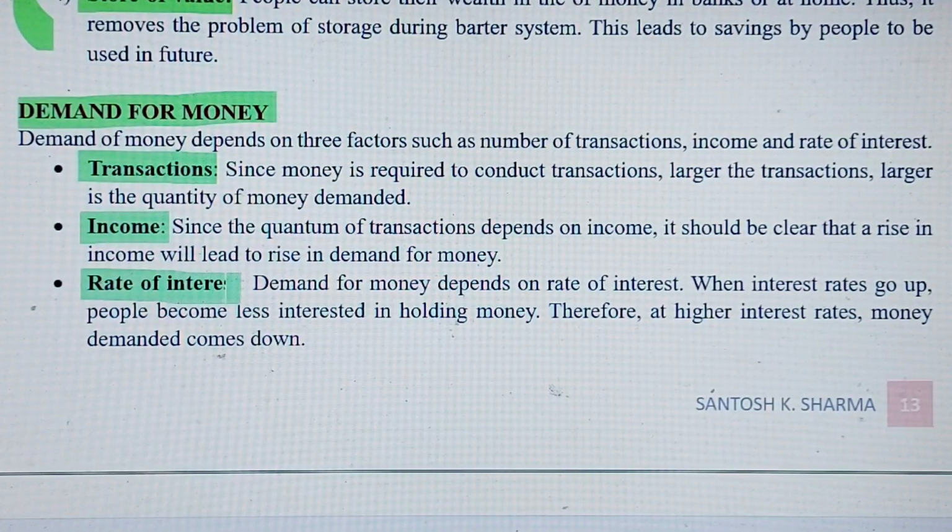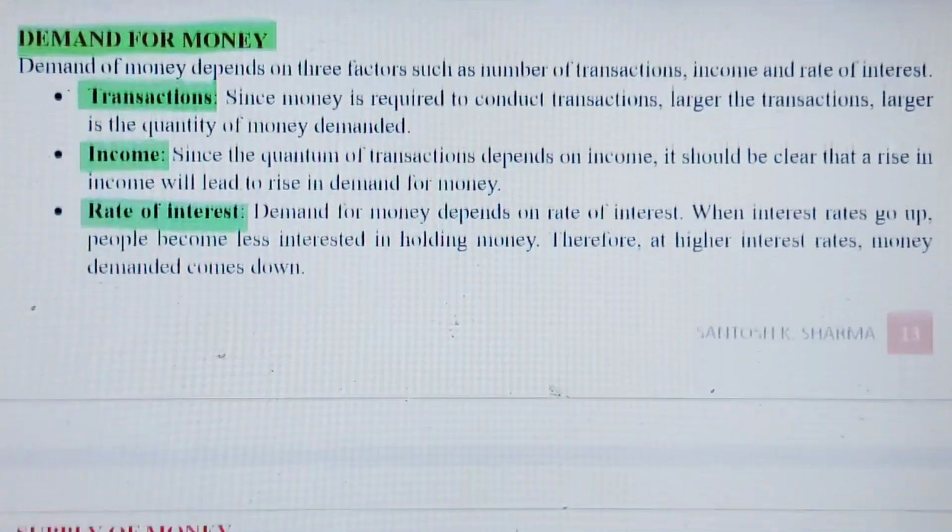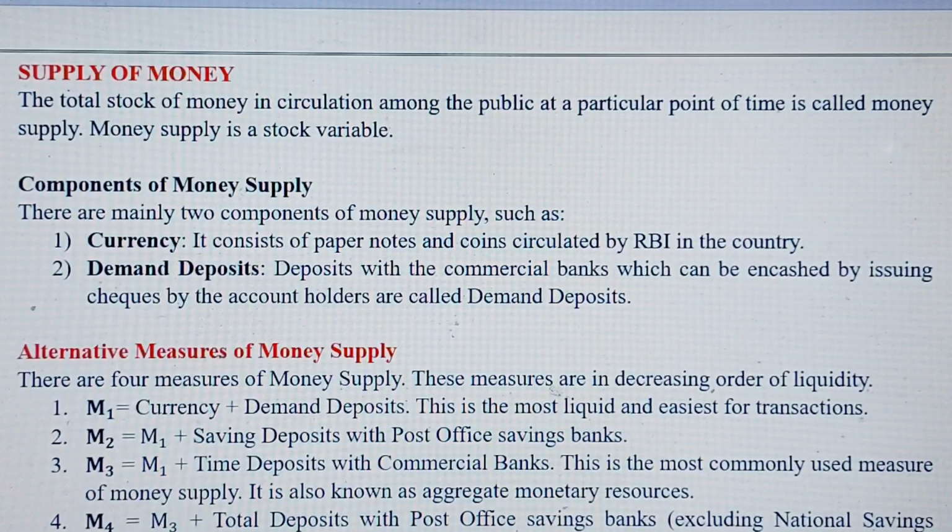And thirdly, rate of interest. Demand for money also depends on the rate of interest. When interest rates go up, people become less interested in holding money, and therefore at higher interest rates, money demanded comes down. So if rate of interest increases on money, the people will demand less of money. That is, suppose we take a loan from a bank and the rate of interest is increased by the bank, so definitely we will not be more interested in taking loans from banks. So this is what the amount of money that we require depends on.